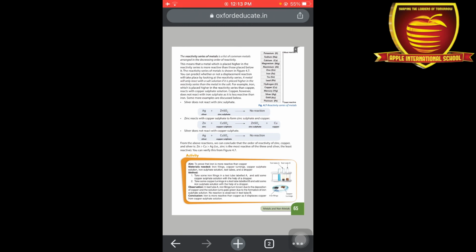It means the element present on the upper side has the highest reactivity, meaning potassium is the most reactive element, and platinum, gold, silver, mercury are the low reactive elements. The reactivity series of metals is a list of common metals arranged in decreasing order of reactivity. Next, displacement reaction totally depends upon the reactivity series.